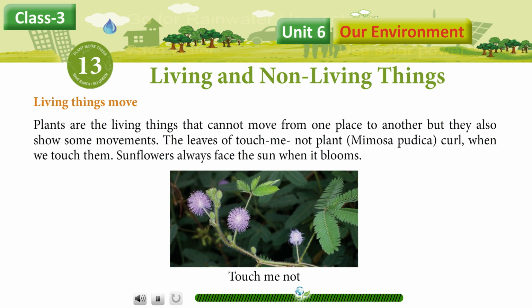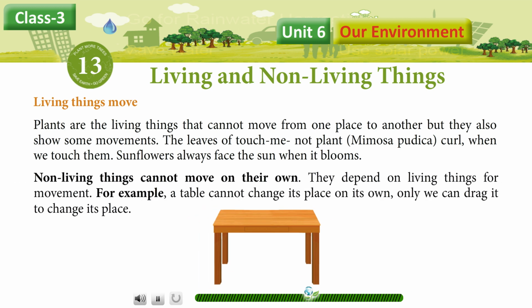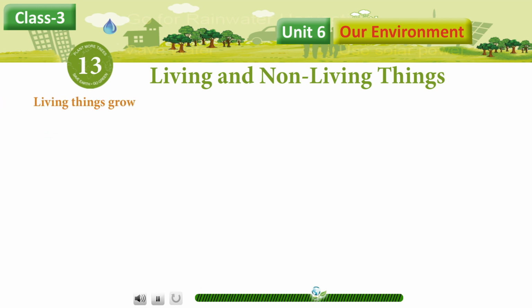Plants are living things that cannot move from one place to another, but they also show some movements. The leaves of the touch-me-not plant, Mimosa pudica, curl when we touch them. Some sunflowers always face the sun when it blooms. Non-living things cannot move on their own. They depend on living things for movement. For example, a table cannot change its place on its own, only if we drag it to change its place.